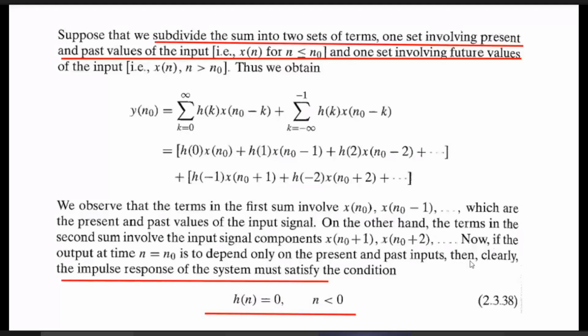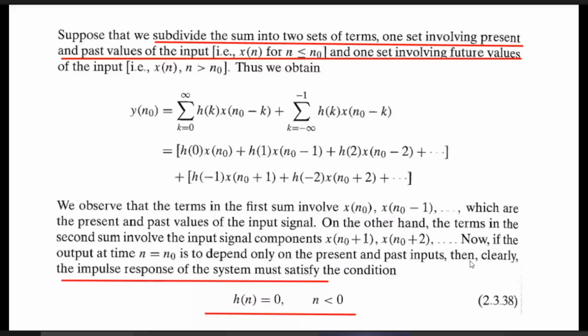To implement that causal system, what should be the impulse response? Input may be of anything. It may depend on present, past, future. So how will the system depend only on the present and past inputs? That can be described by one mathematical equation or the characteristics of the impulse response of the system.